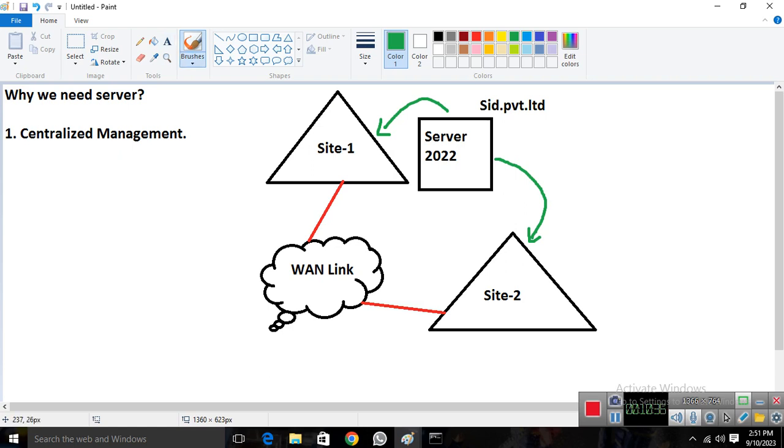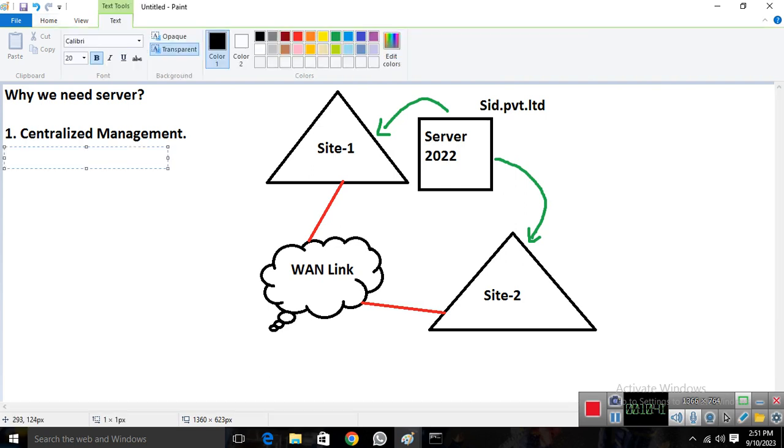Number two, it gives you more security as compared to clients. If I'm comparing to clients, it gives you more security. With the help of GPO, group policies, and permissions, we provide security on my devices and my network.